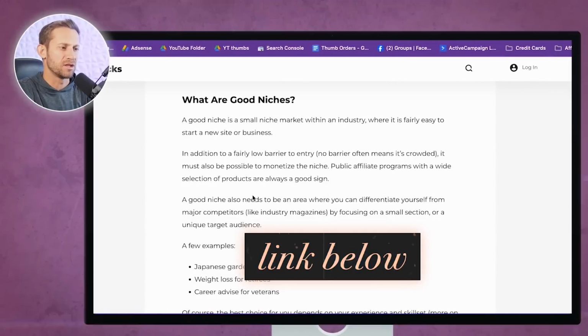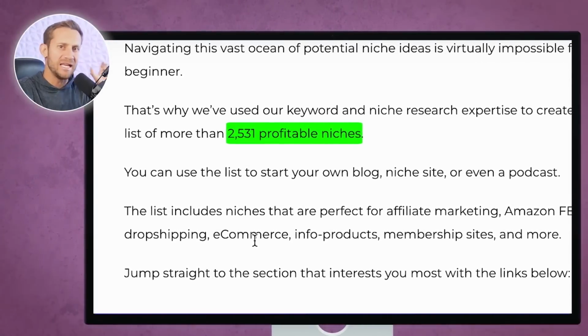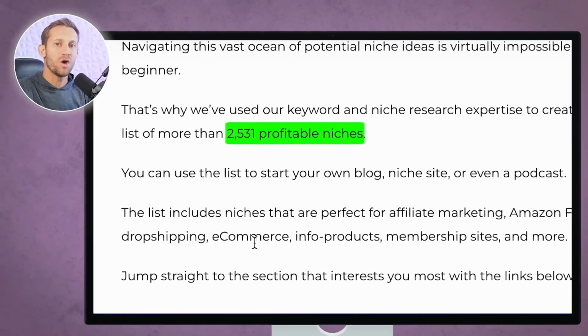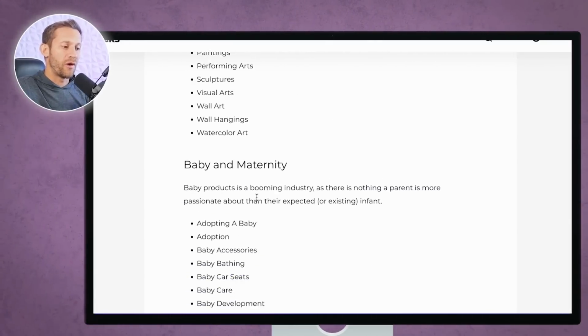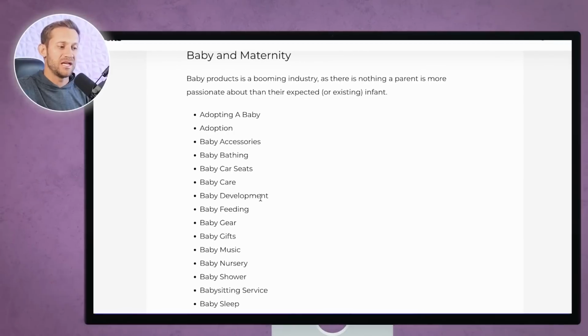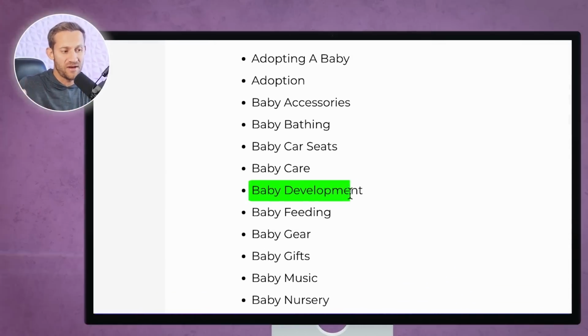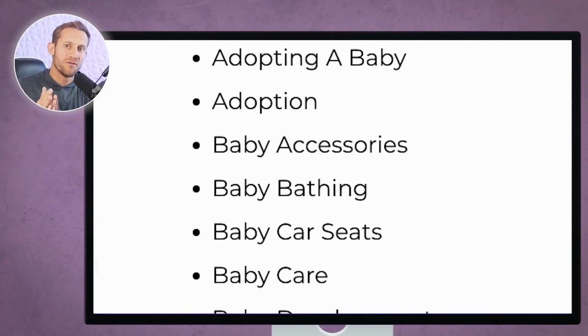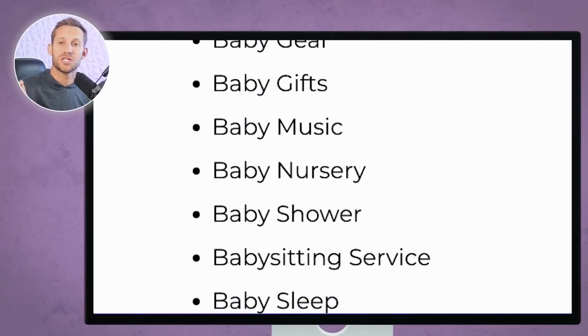So I'm going to show you on the screen here. We'll leave a link to this down below and you can look. This is 2,531 little tiny micro niches on the internet where you can go on and see success much quicker. When you head over to that page, you can scroll forever. There are tons of different niches, and you can see they've gone very in depth. Instead of just a baby blog, we've got baby development, baby feeding, baby gifts. You can go very, very niche, and you'll do a lot better if you focus like that in the beginning, and you can expand after that.